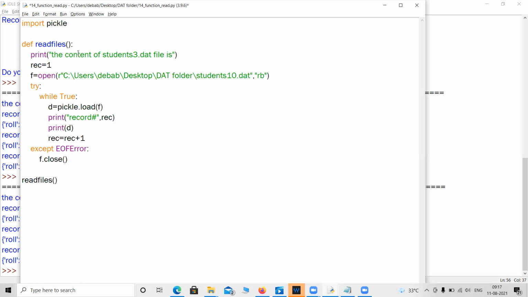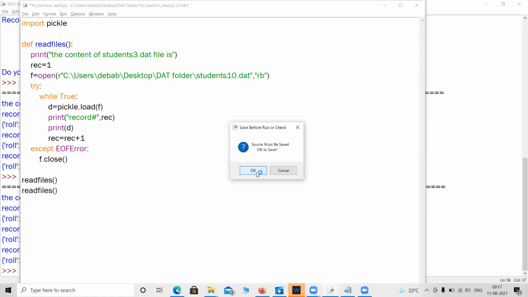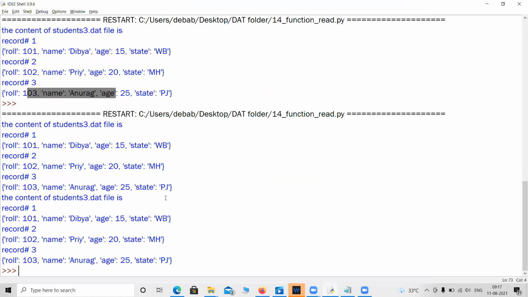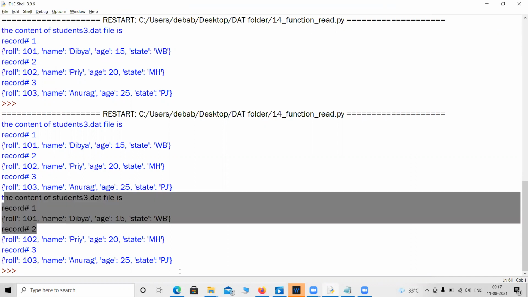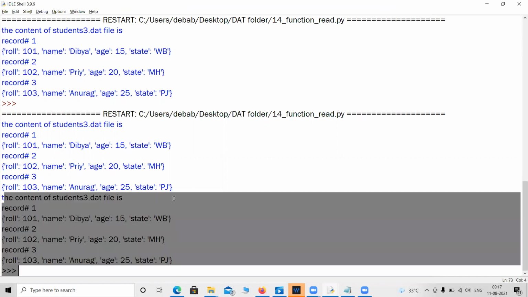So this piece of code will be executed twice. Let me run the program. Look, the output has been printed twice. This is the second time. The first time is above. Any doubt?